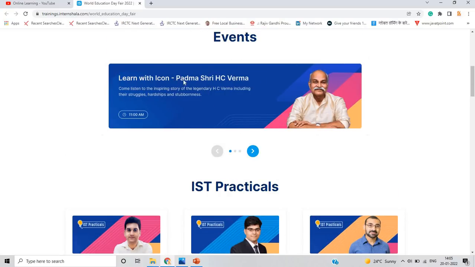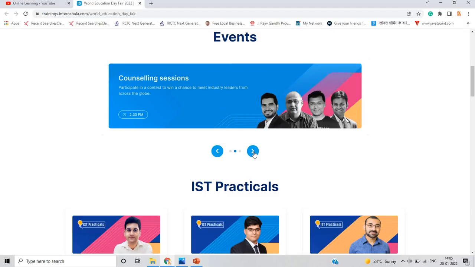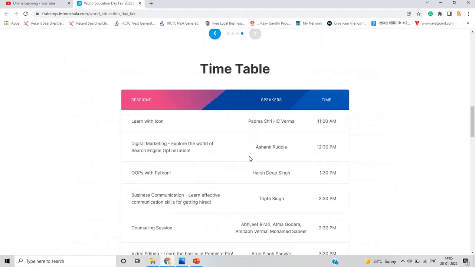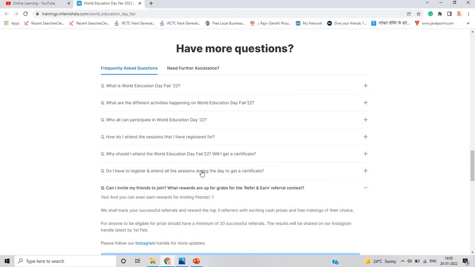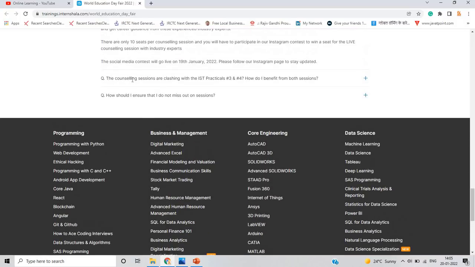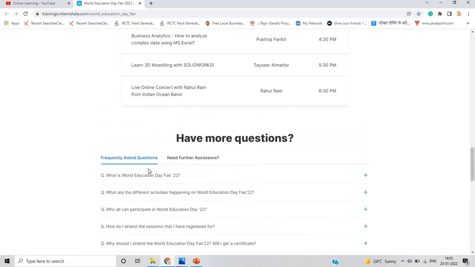Learn with icon Padma Shri H.C. Verma sir. As we all know about the counseling sessions, there are so many sessions on the World Education Day fair, and all these sessions are free of cost. You can check that session, what is the counseling session, and will this session be interactive? Yes, this session will be streamed live on our YouTube channel free of cost, and it will be interactive. The chat feature will also open.